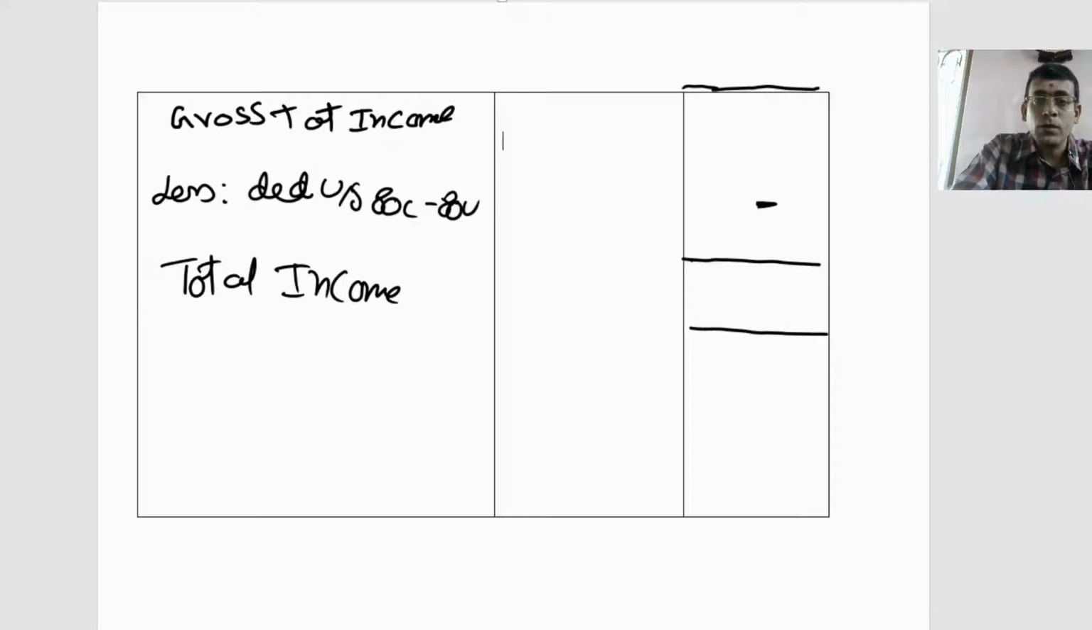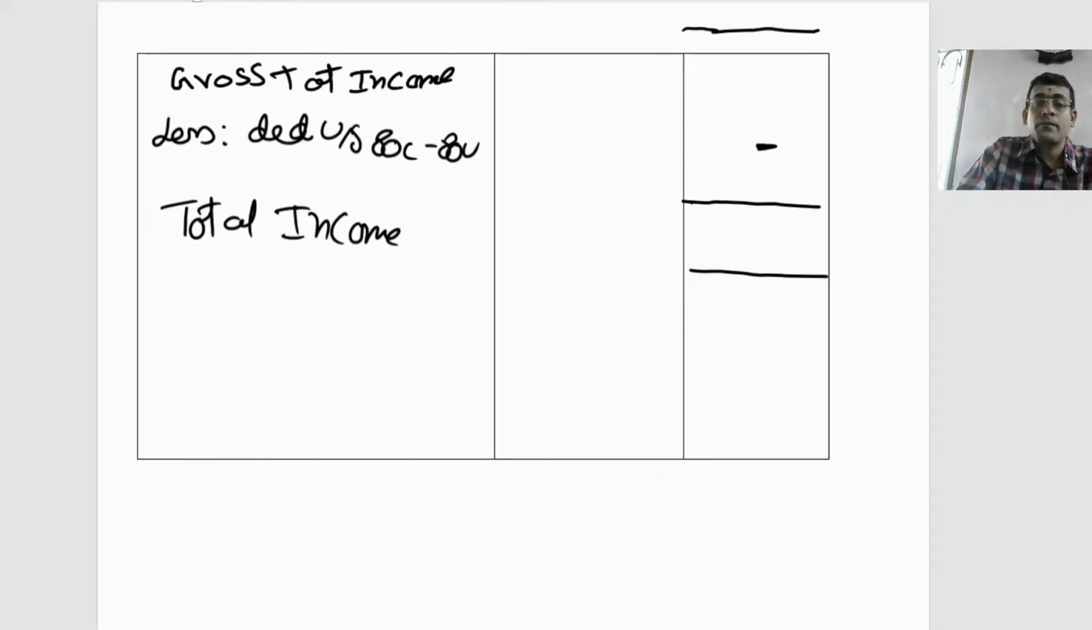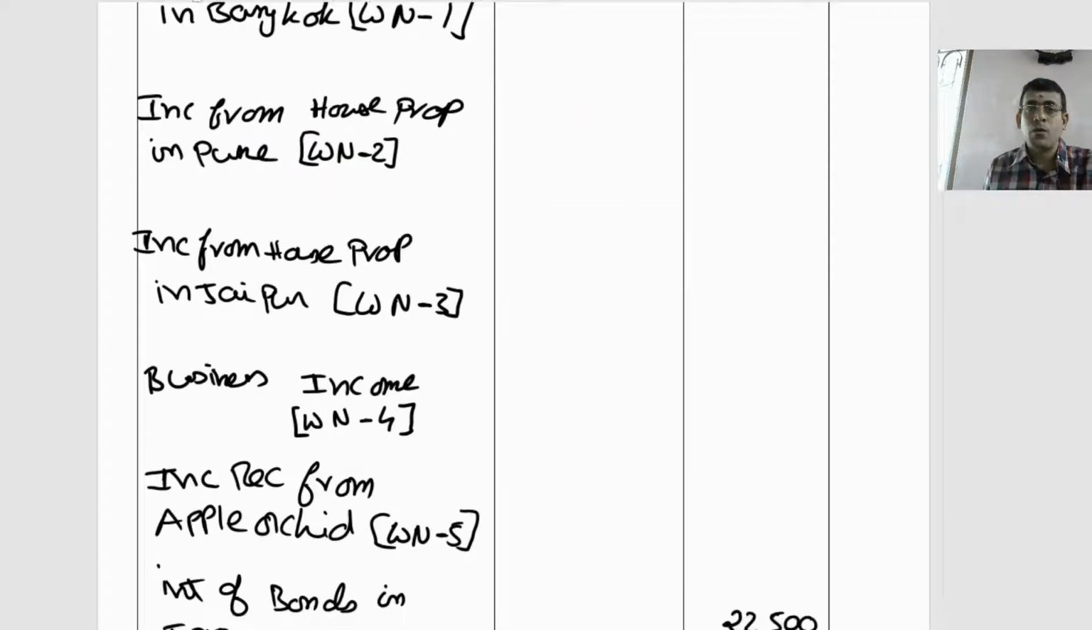Now, let us go to your working notes. In the working notes, let us determine each and every component so that we can finish off the problem. What was your first working note? Your first working note is about income from house property in Bangkok. Now we need to give an explanation.